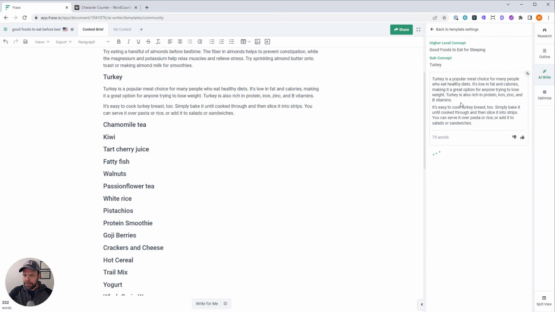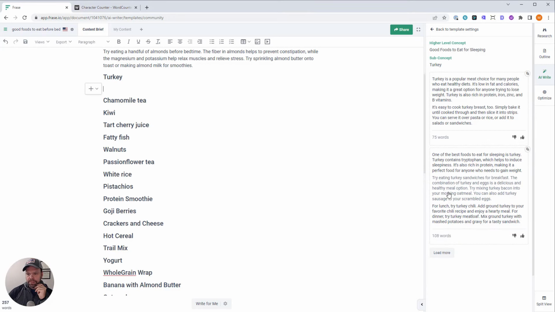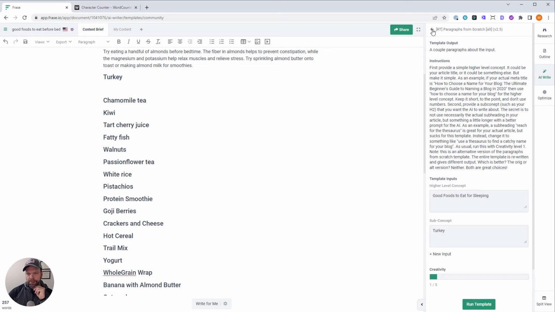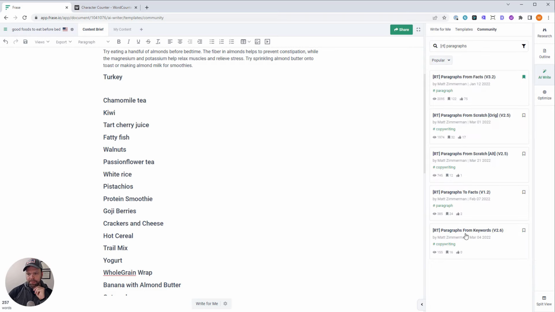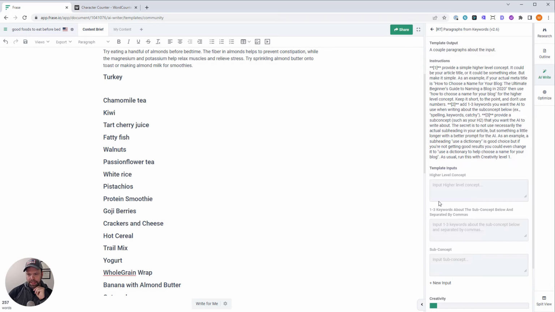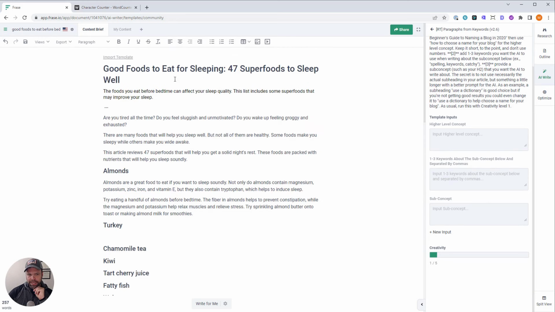Okay, I'm going to generate again because this did not talk about sleep. This is good. The first paragraph talks about sleeping, but the rest don't. What I'm actually going to do, I'm going to switch templates really quick. I'm going to select paragraphs from keywords. And this is useful if you're not getting exactly what you want.